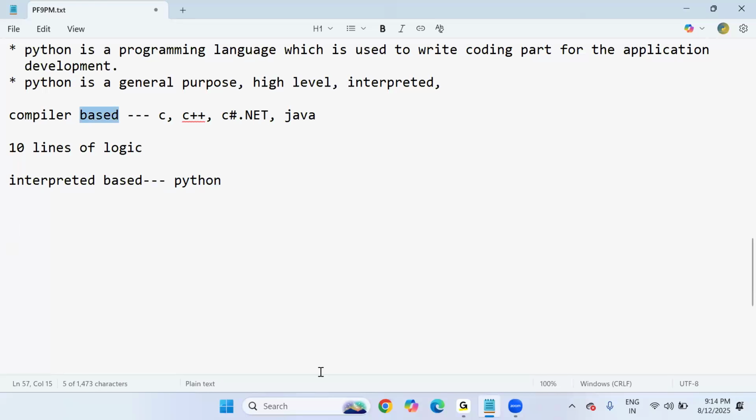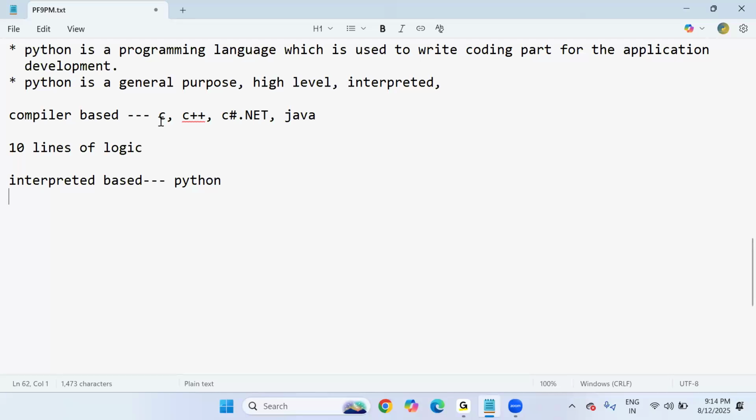Compiler based means the whole program at a time will be checked and executed. Interpreter based means the code will be checked line by line. If there is no error in the line by line process, it will complete your code. In any line, if there is an error, the interpreter will immediately stop the execution and throw that line number error only in the error window. So it will be easy in Python, because as a programmer, on which line number the error occurred, that line only we have to concentrate on much more, right?